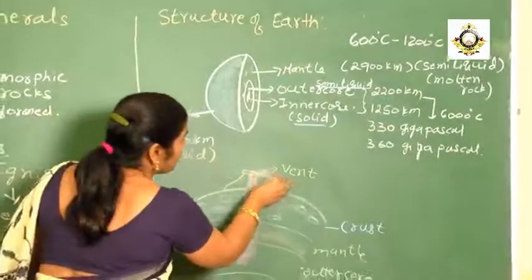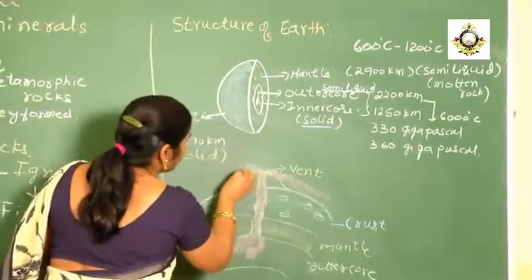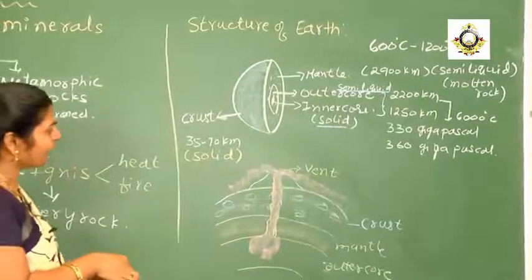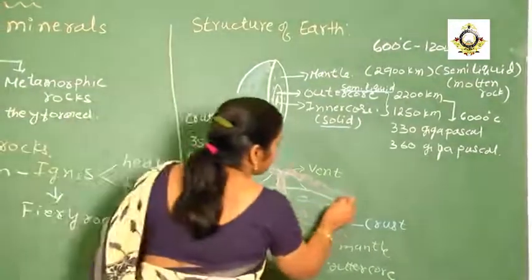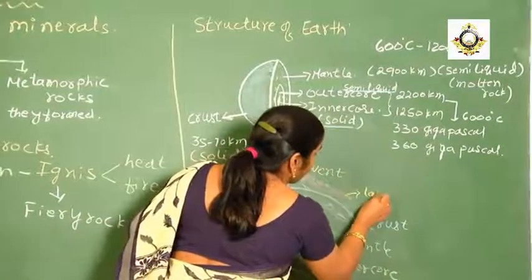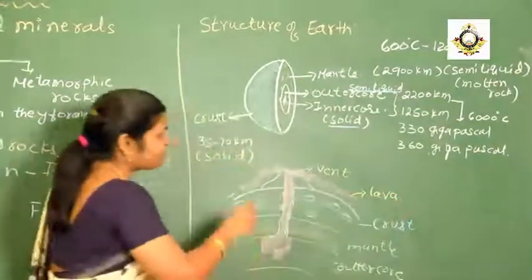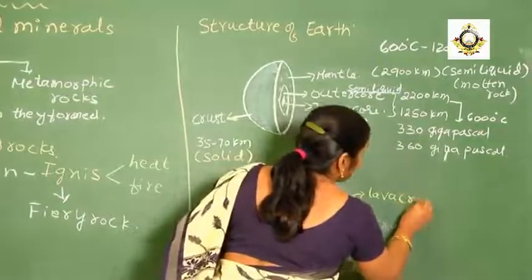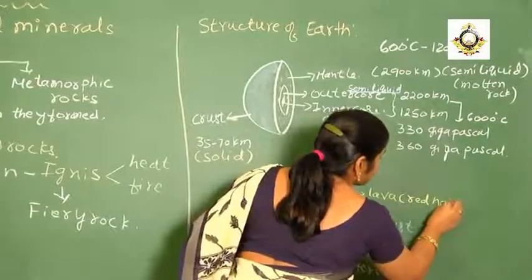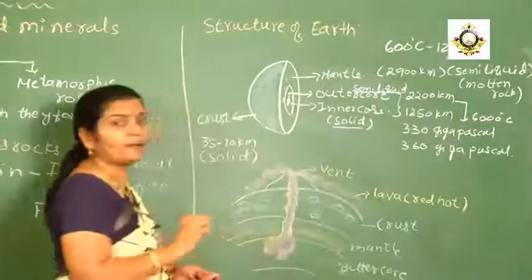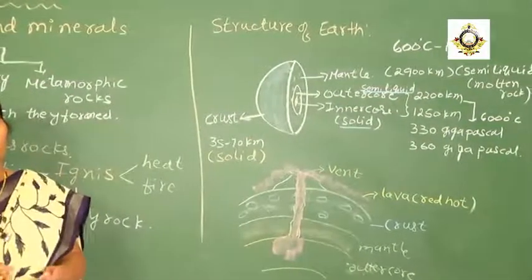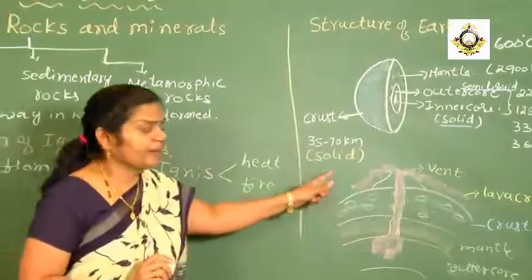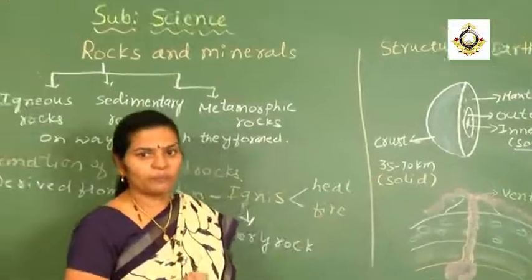Then that fluid will flow on the surface of the earth. When it flows on the surface of the earth, it is called lava. What is the color of the lava? The lava will be red hot. And what is this? It is the molten rock, the rock which is in the form of semi-fluid that we are going to see here.